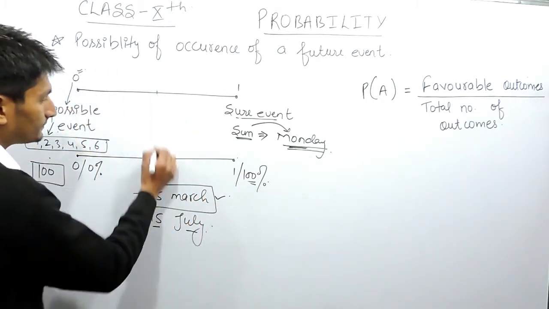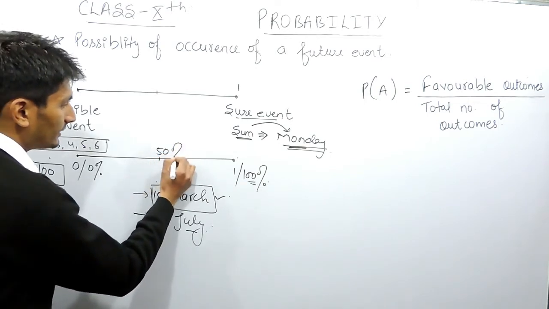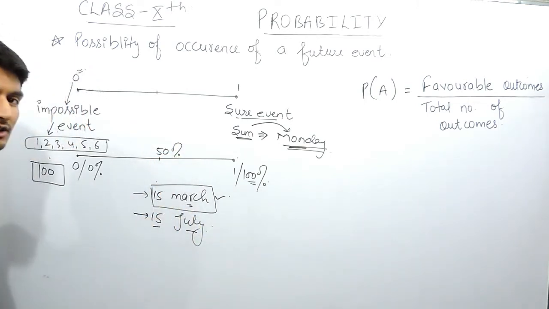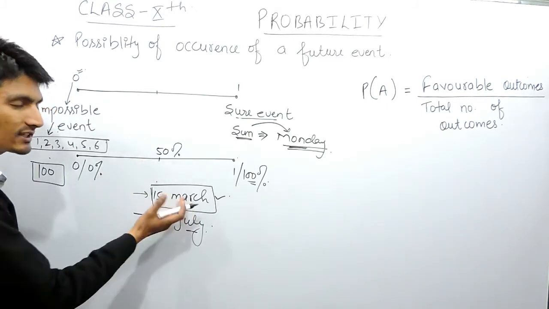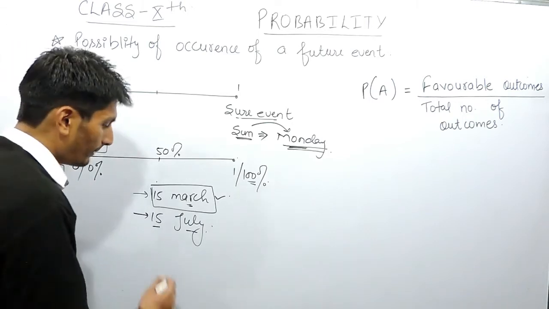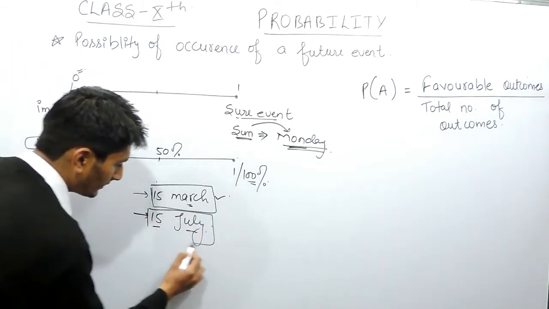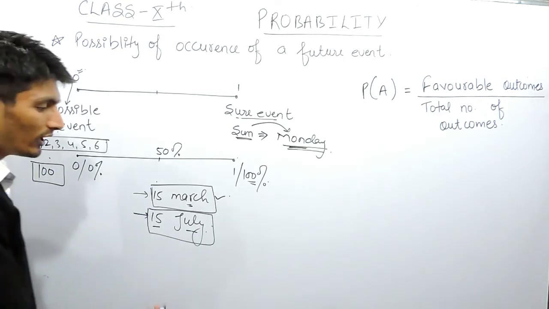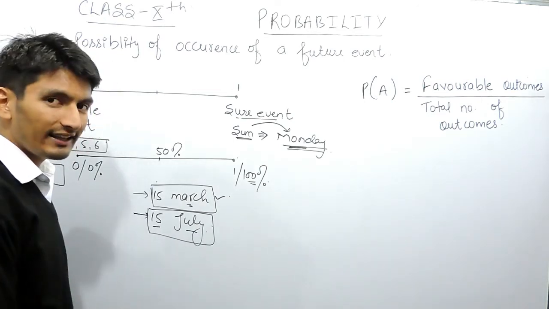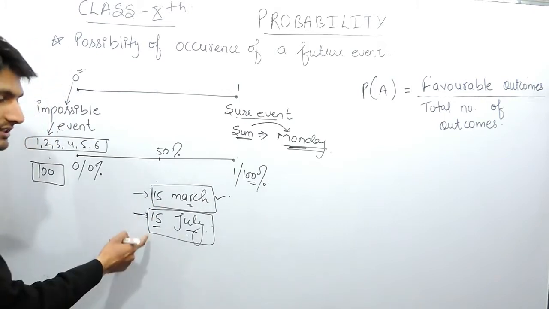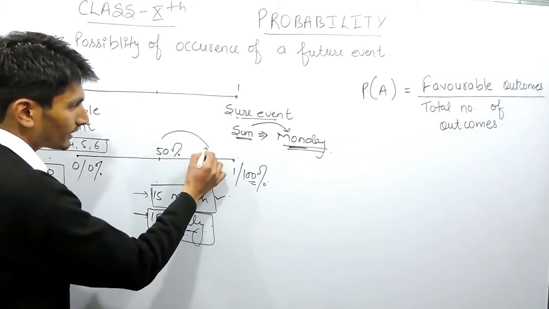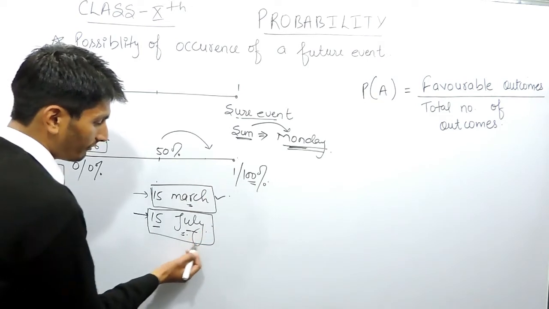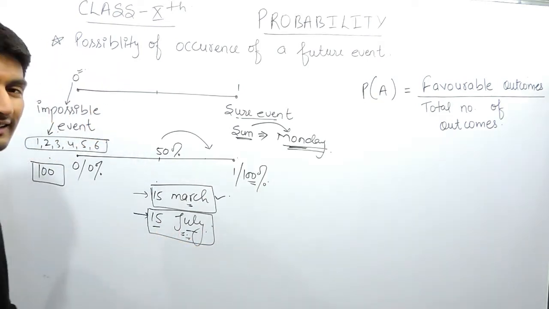You will say, if this is 50%, the possibility of 15 March as a rainy day will be less than 50%, because this is the month for summers here. But if I am asking what is the possibility of 15 July having a rainy day, you will say, because this is the rainy season in India, there is more possibility of 15 July being a rainy day.